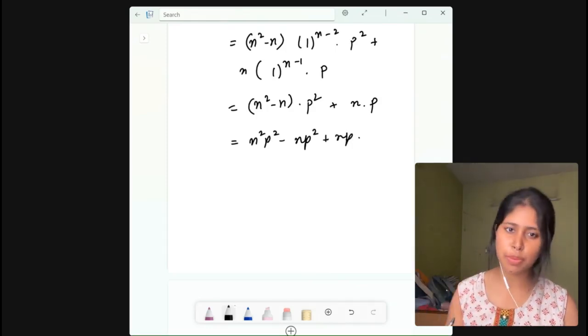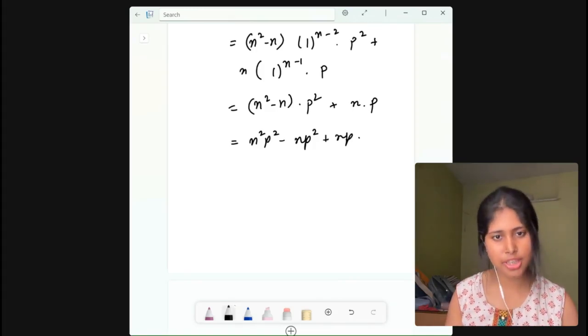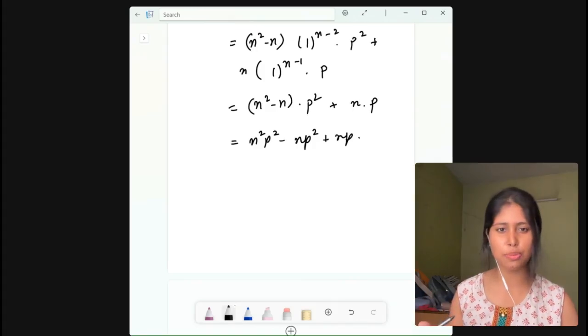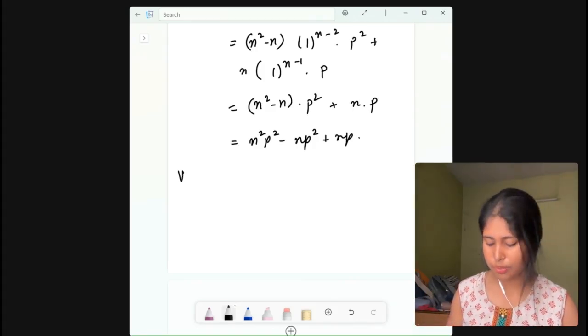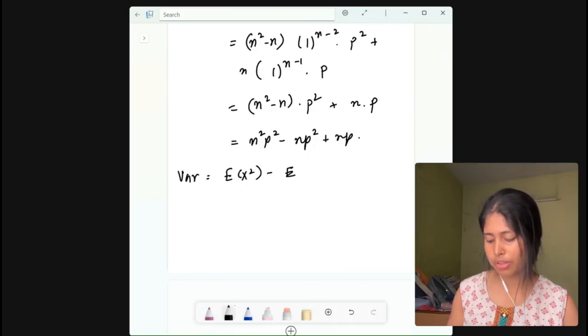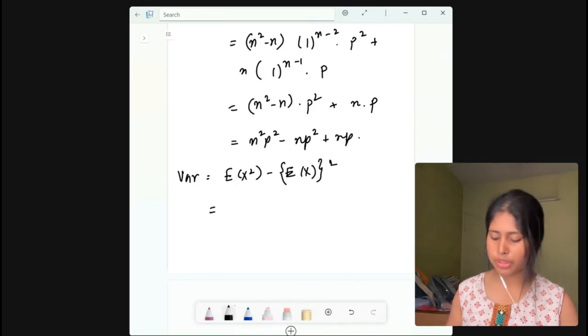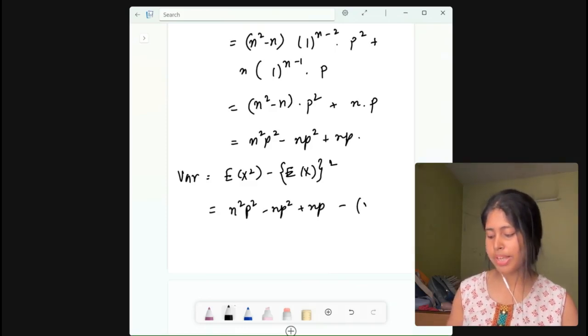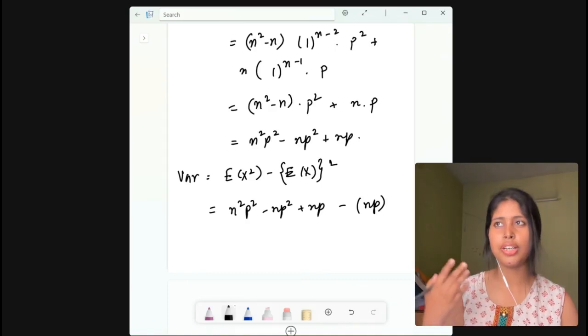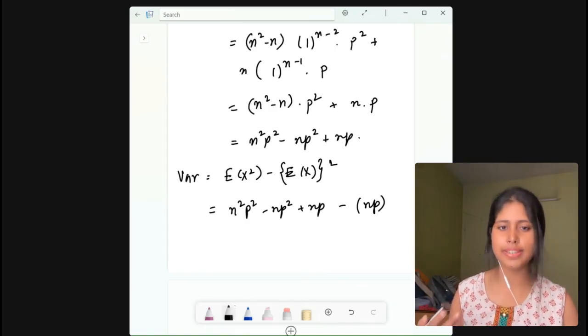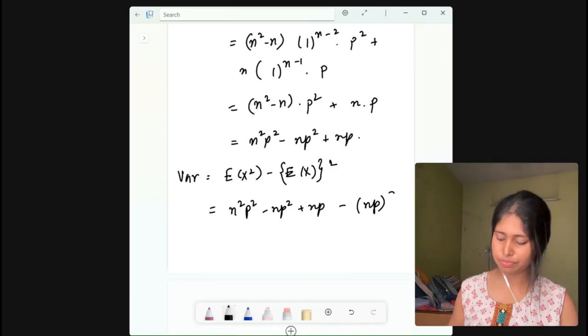Now since we have got expectation of x square and we already know what is expectation of x, then we can directly find what is the variance of binomial distribution, right? So let me write, variance will be expectation of x square minus expectation of x whole square. Now what is expectation of x square? We just found n square p square minus np square plus np minus, what was the expectation of x, our mean of binomial distribution, that is np, right? So np square.